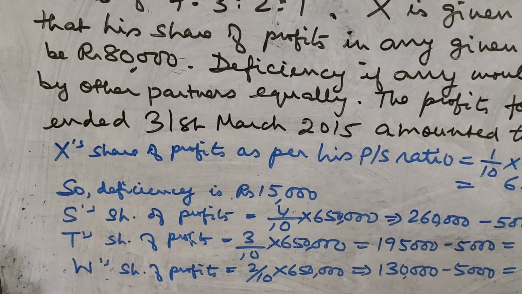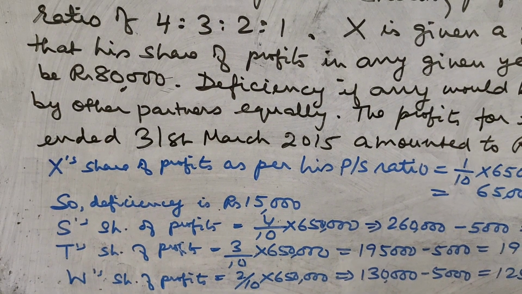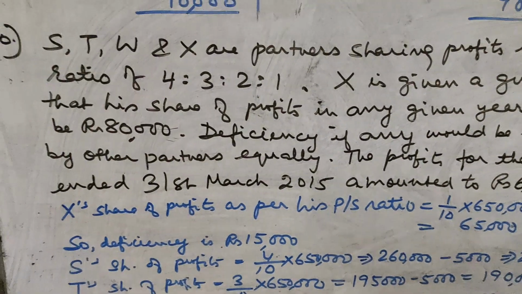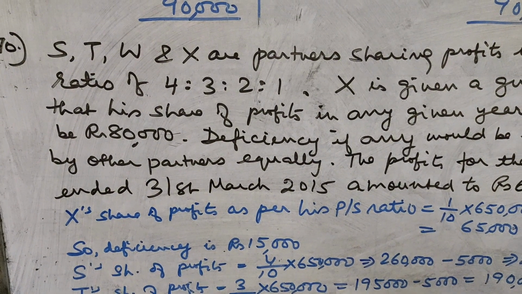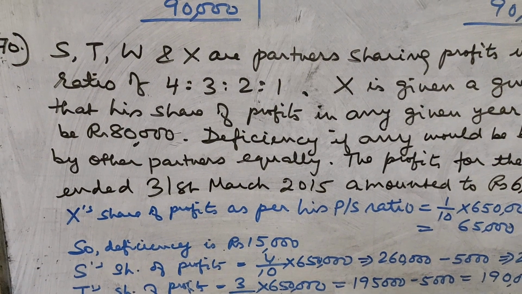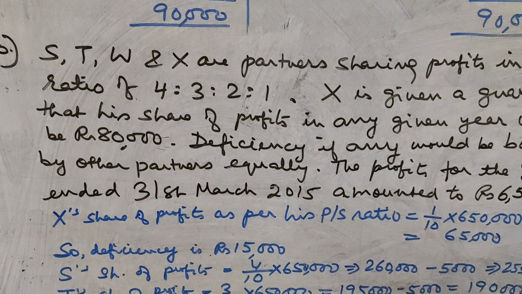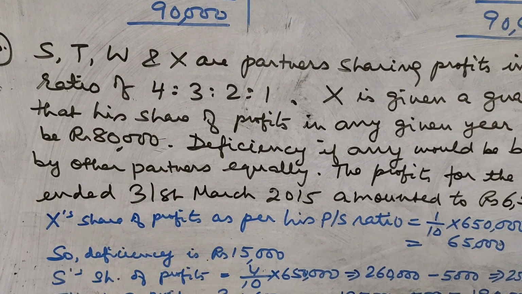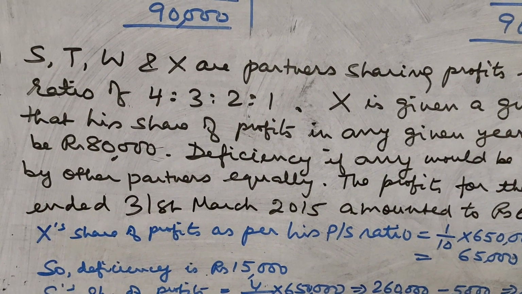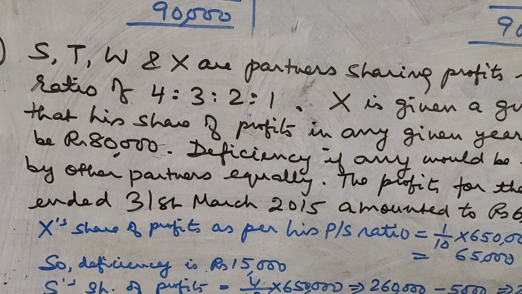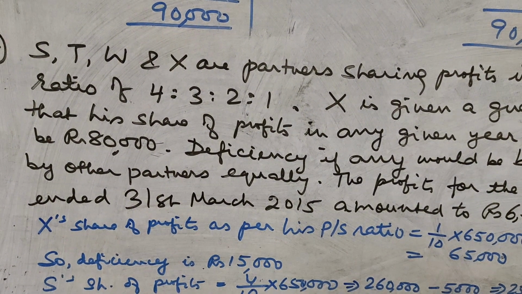Here we have taken the deficiency 15,000 equally from the remaining partners, that means S, T and W. So 1/3 of 15,000, 5,000 has been given by S, 1/3 of 15,000, 5,000 has been given by T, and 1/3 of 15,000, 5,000 has been given by W.